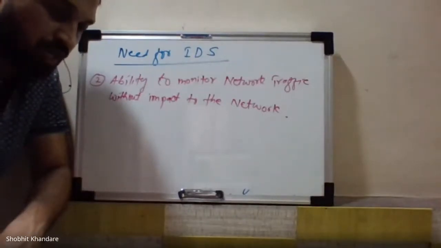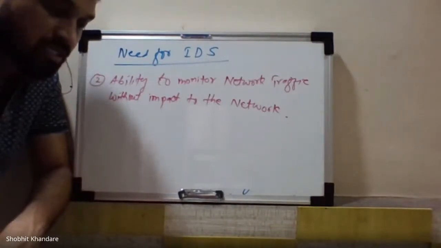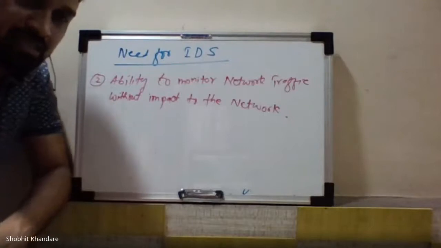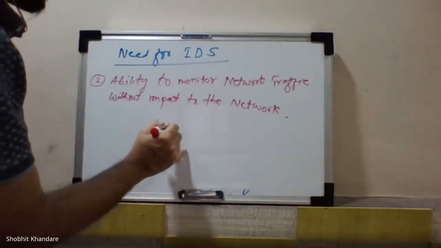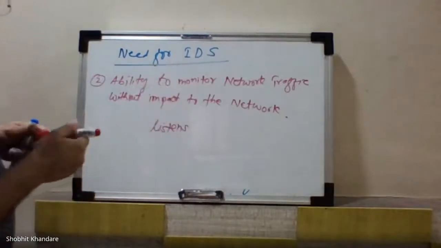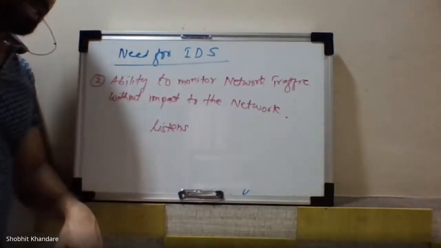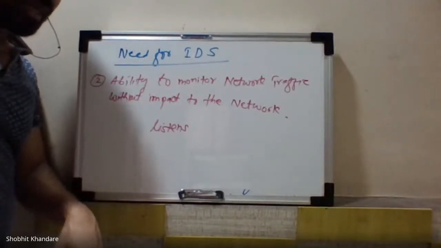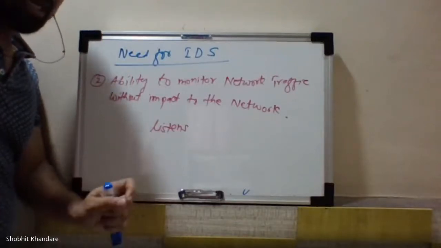IDS, that is intrusion detection system, listens on the network and takes appropriate action with the packets. Underline the last sentence.